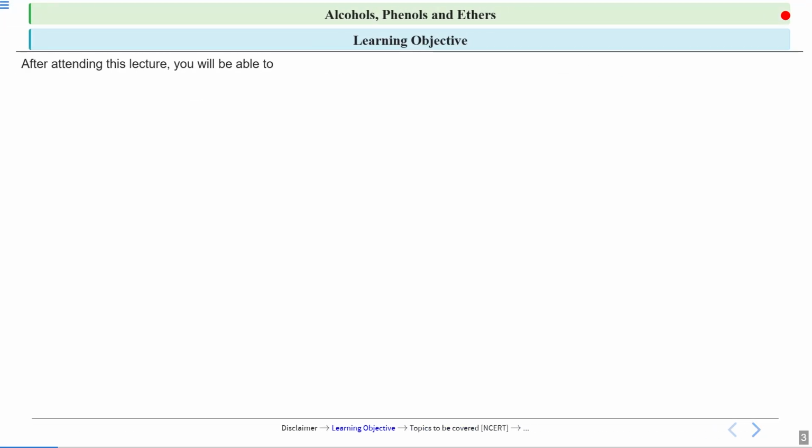Now, what is the objective of today's lecture? After attending this lecture, you will be able to understand the topics that we are going to cover today. Today we'll discuss some commercially important alcohols. We will see how these alcohols are important and what the properties of these alcohols are. Mainly we'll be discussing methanol and ethanol.